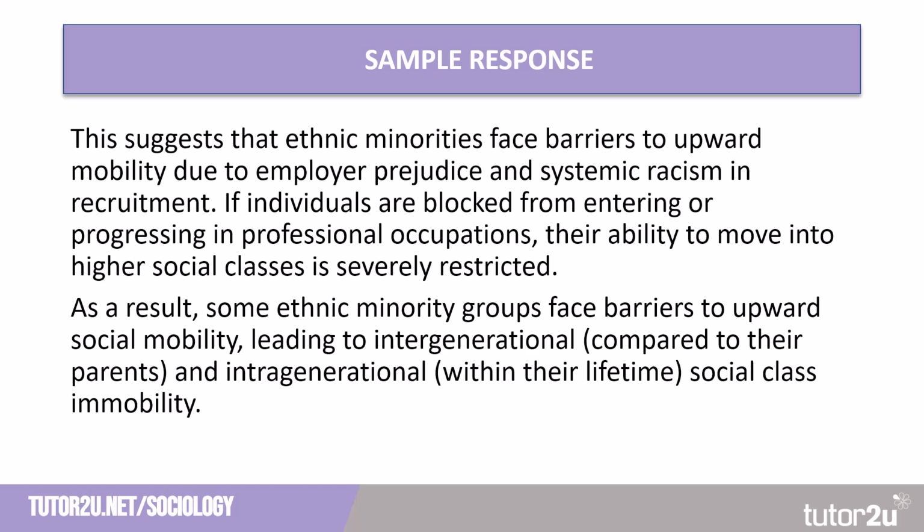So their response is applied to the demands of the question. They've highlighted a reason, that is discrimination in employment of ethnic minority groups, and they've applied it and linked it specifically to social class mobility.